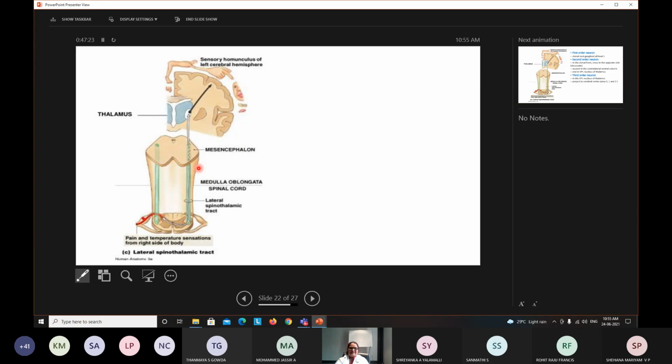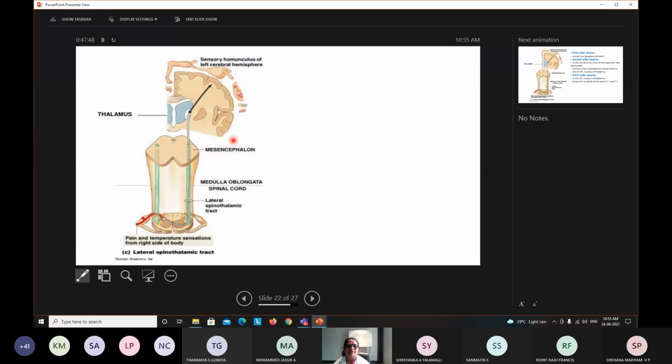Okay. So once this goes into the brain cortex, here you can see the parts of the body. What it depicts is which part of the body is reflected in which area, or how much of the body part is represented in this cerebral cortex.